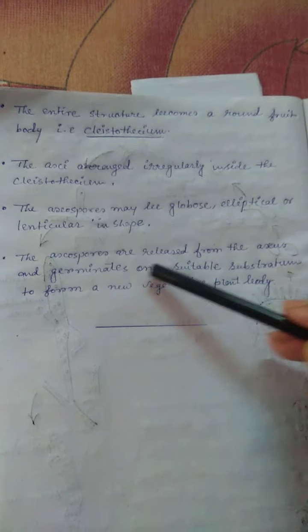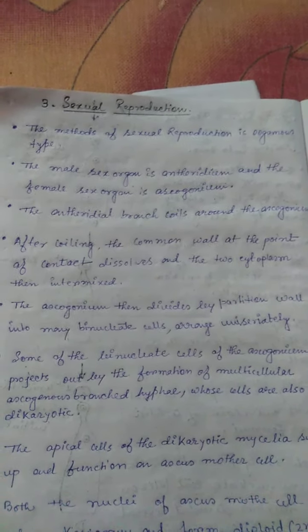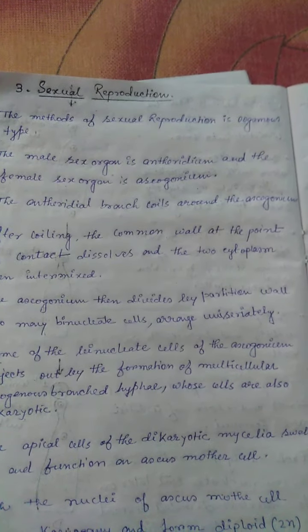The ascospores are released from the ascus and germinate on a suitable substratum to form a new vegetative plant body. So this is all about the vegetative body, sexual and asexual reproduction of the fungus Penicillium, which is also known as blue mold.